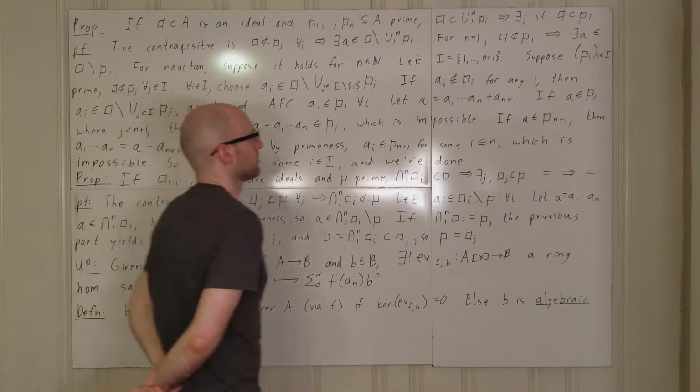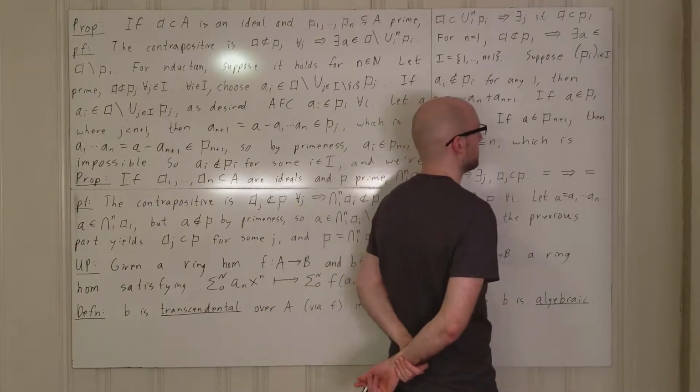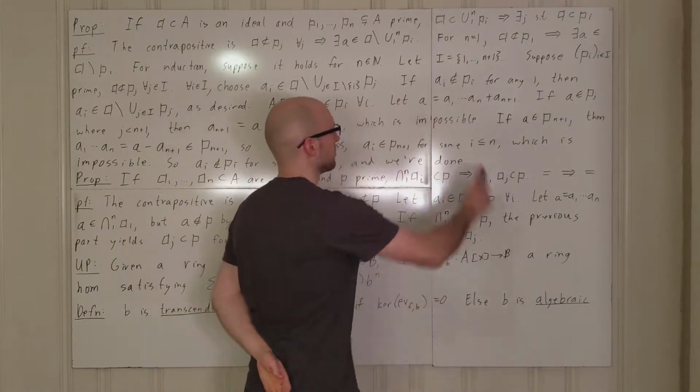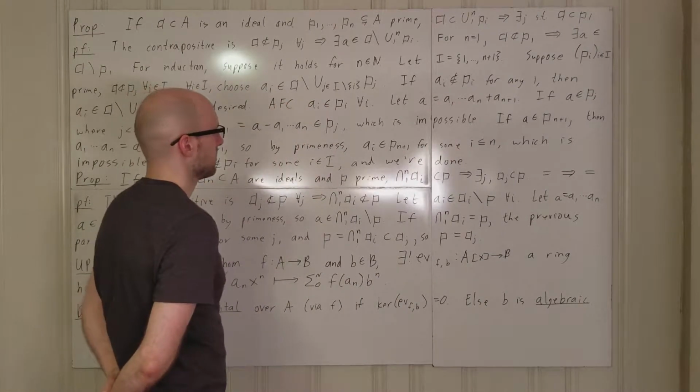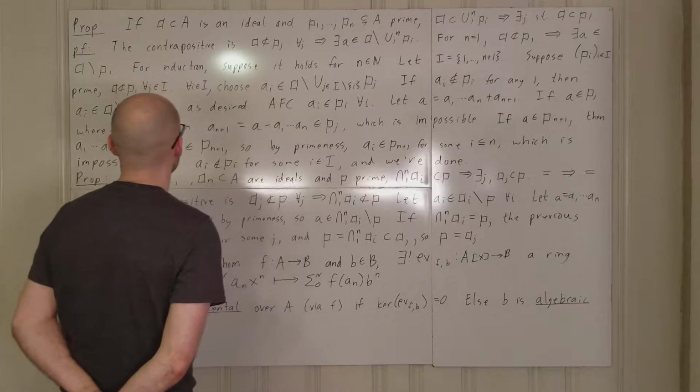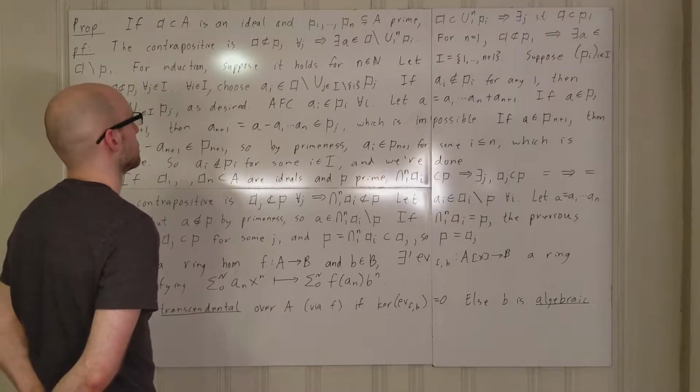What we're going to do is assume that it's in some PJ. Basically, we're going to prove that this element cannot be in any of the PJs. And why is that an issue here?